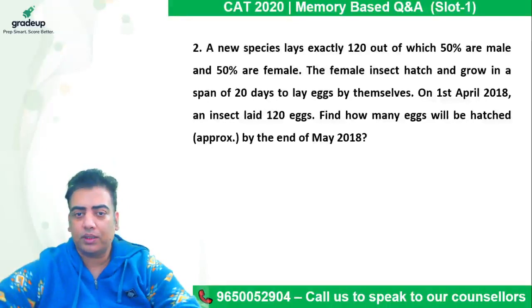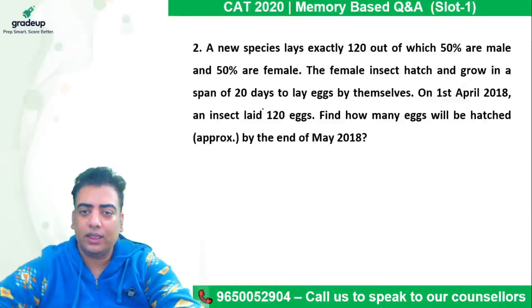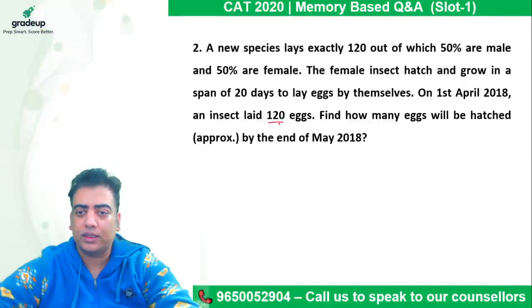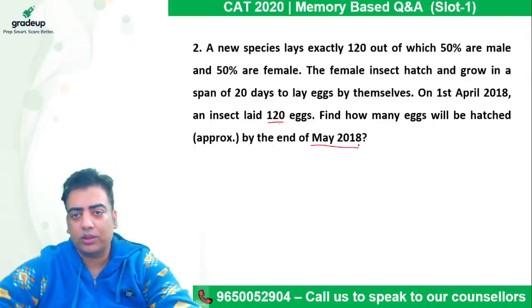On 1st April 2018, an insect laid 120 eggs. Find how many eggs will be hatched approximately by the end of May 2018. So on 1st April, 120 eggs are laid. All these 120 eggs will hatch.